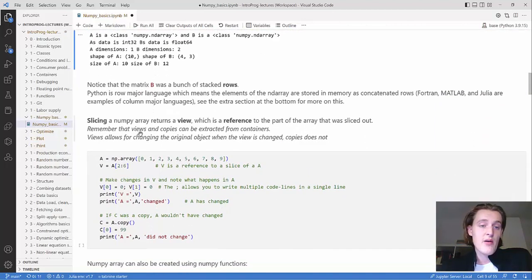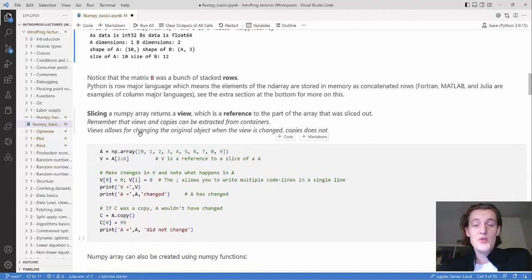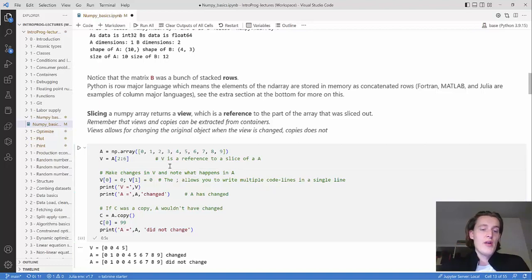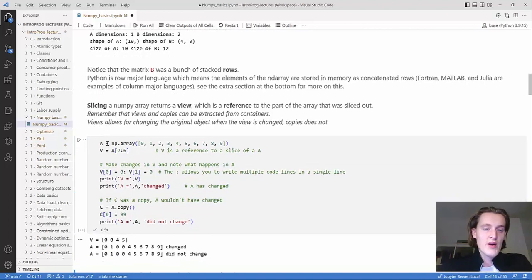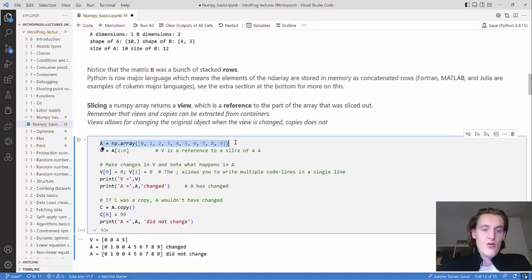And as I said, slicing a numpy array returns a view, which is a reference to the part of the array that was sliced out. And we can see why that is important in this code block. So we initialize a matrix called A, which is just the same as the one we created above. Then we extract a view, which is the third element to the sixth element.